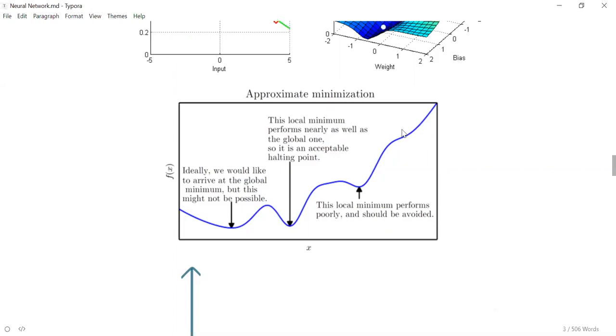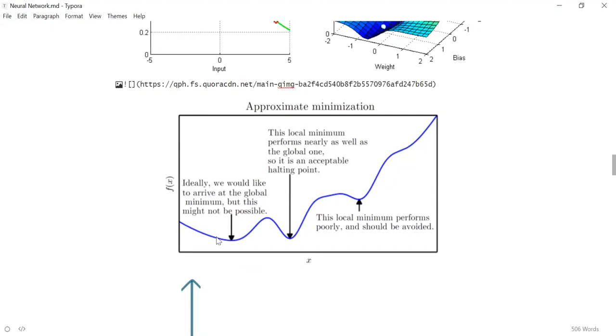But what happens is, you can think of it like a ball which you have dropped on a mountain. Our loss function is like a mountain. We want to reach the lowest point of the mountain, and we try to do that by dropping a ball at a particular point. But there could be something called a local minima.